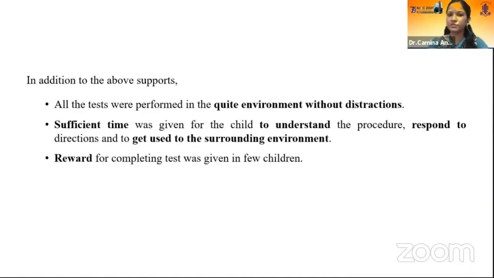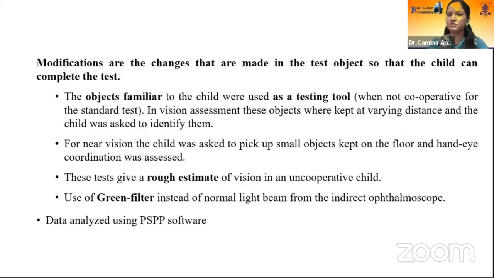In addition to the support, all the tests were done in a quiet environment without distraction. Sufficient time was provided for the child to get used to the environment, and a reward was given for completion of the test. Modifications are the changes that were made in the test so that the child could complete the test. Familiar objects were used as a testing tool, and green filters were used in the case of indirect ophthalmoscopy. The data was analyzed using PSPP software.